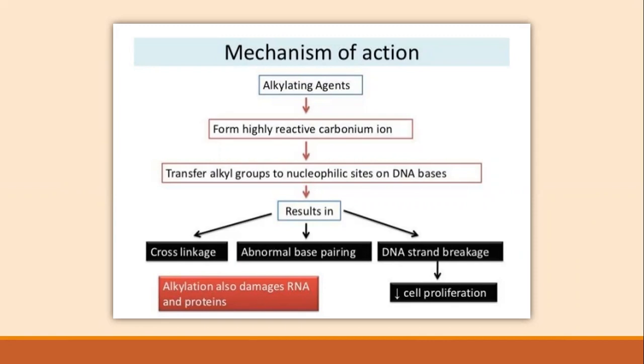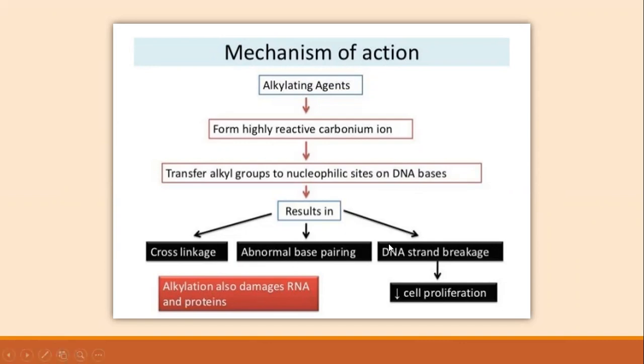So what will this alkylating agent do? They form a reactive carbonium ion, and thereby they transfer an alkyl group to the nucleophilic site present on the DNA base. This transfer of the alkyl group on the DNA base results in cross-linking. This also results in the formation of abnormal base pairs in the DNA molecule of the cancer cell.